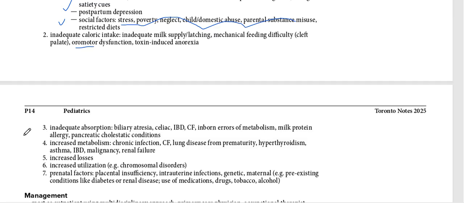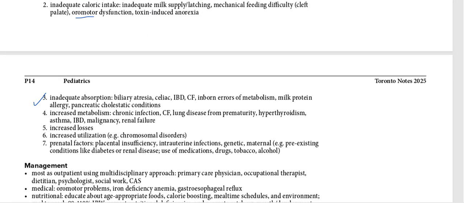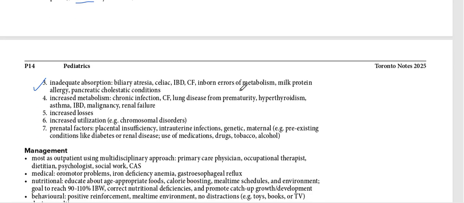And then malabsorption conditions like celiac disease, inflammatory bowel disease, cystic fibrosis, milk protein allergy, increased metabolism in infections, lung diseases, thyroid disorders, increased losses from the body, increased utilization, chromosomal disorders, and certain prenatal factors.